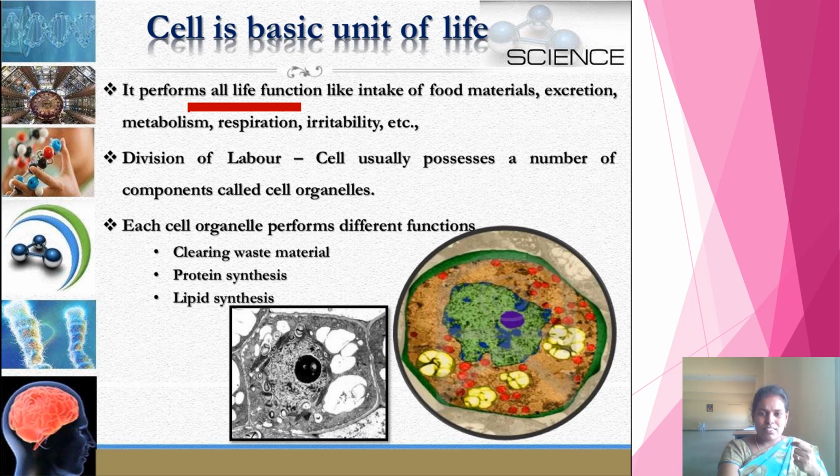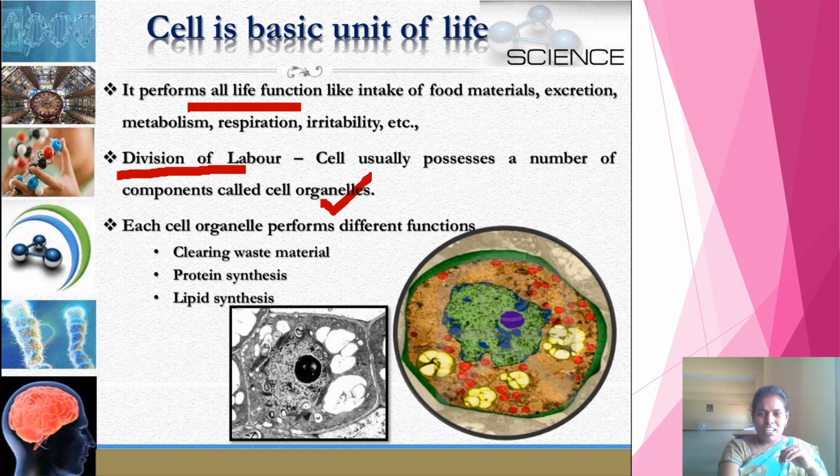If you observe a cell under a microscope, we would come across three important components in the cell. If you see inside the cell, there are many special components which are called cell organelles. These cell organelles share the work of the cell, which is called division of labor.